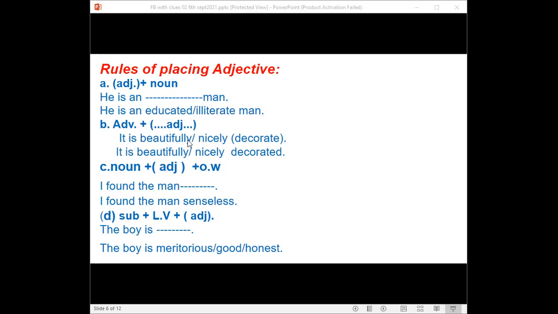Adverb plus adjective. It is beautifully or nicely decorated. So after an adverbial word, you will have to use an adjective. Then see, noun plus adjective. I found the man senseless. You previously saw this. Then the boy is, after a linking verb, you can use an adjective word. The boy is meritorious, good, or honest.